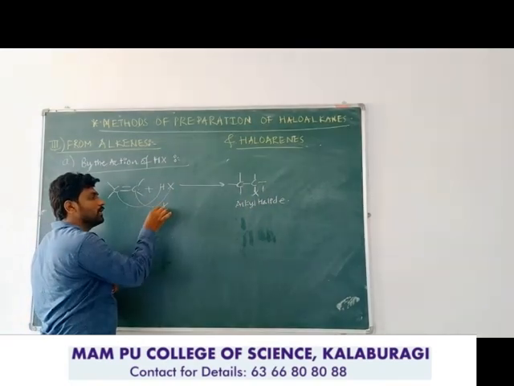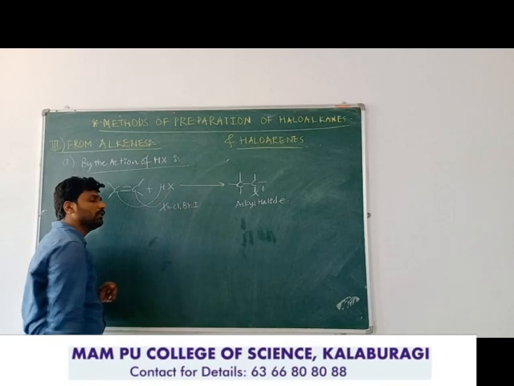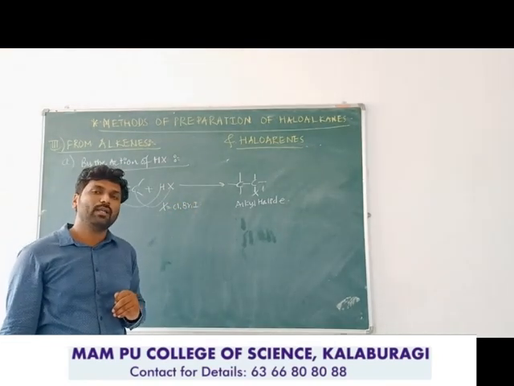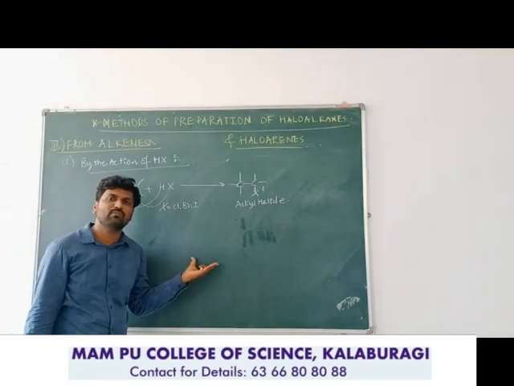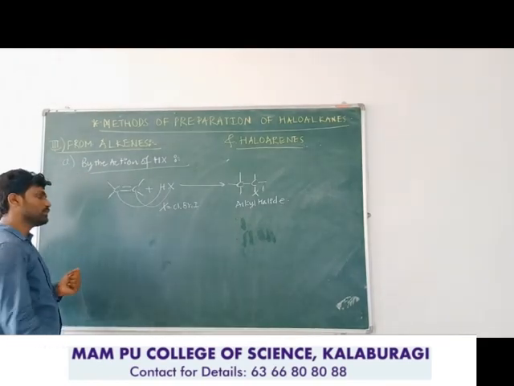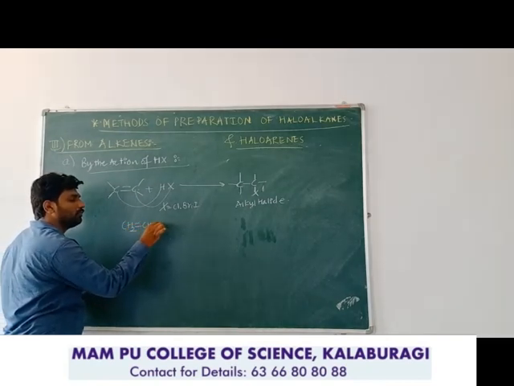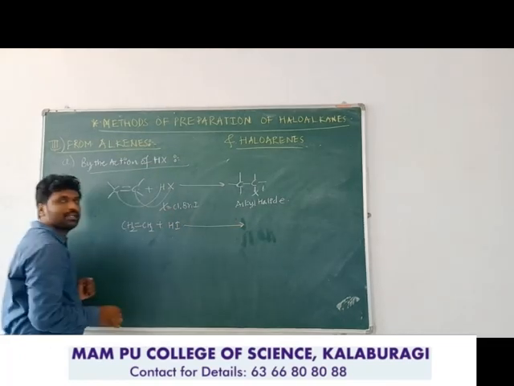You can take X as chlorine, bromine, or iodine, but not fluorine, because hydrogen fluoride is more reactive and the product formation is very less. For example, if I take ethene as the alkene with HI, it undergoes a simple addition reaction.